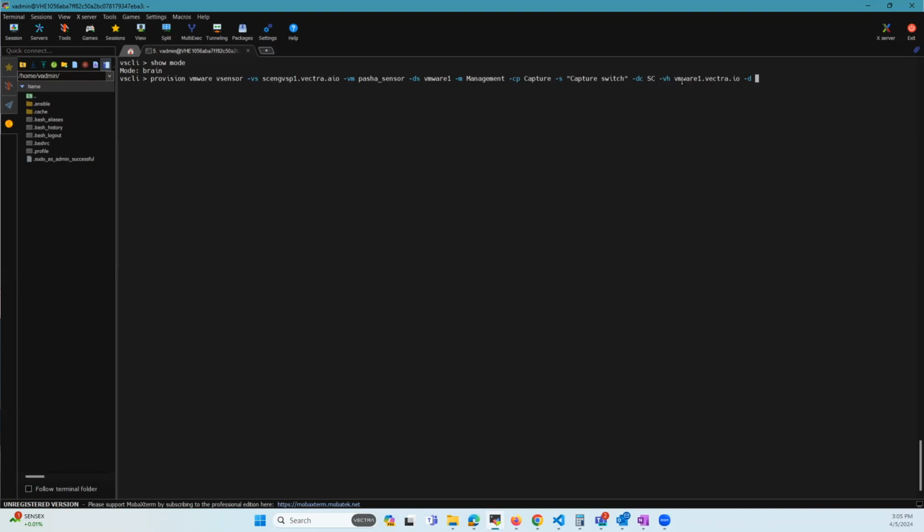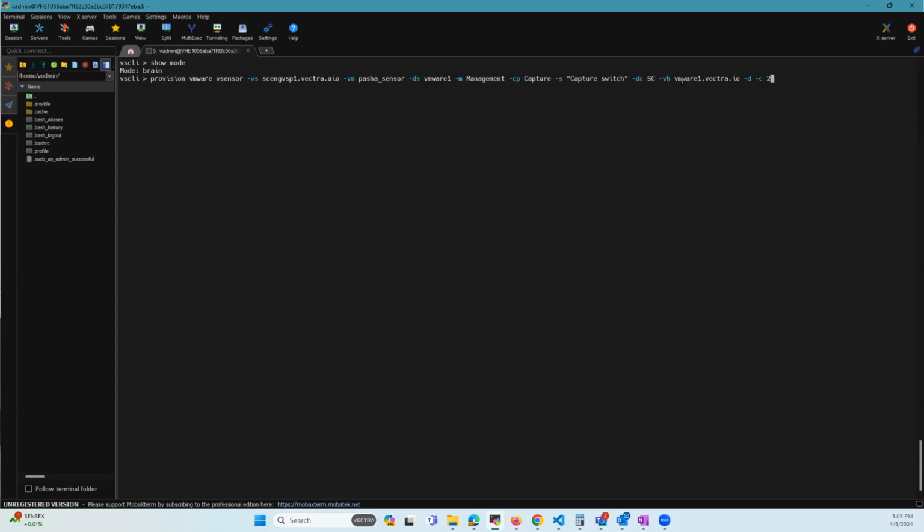But in our case, we're going to simply define DHCP to assign the IP address, and we're also going to use the option -c 2. -c is for the number of cores to be given to the vSensor. By default, it would give 4 cores.